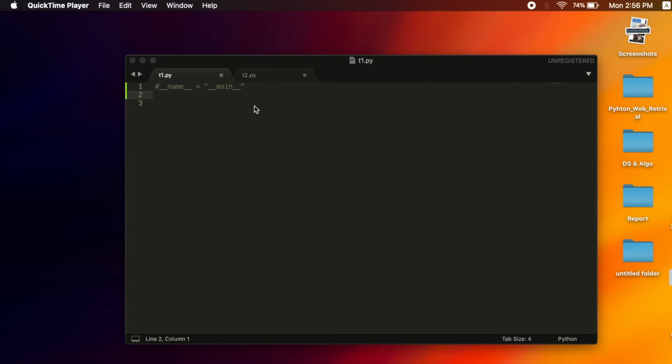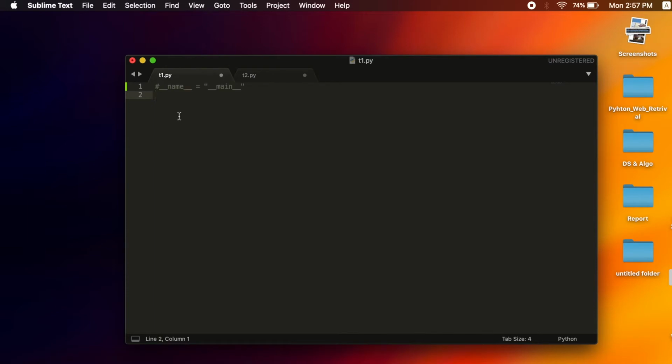Before explaining that, let me tell you what a Python interpreter is. In layman's terms, it is a program which reads and executes whatever code you write. Coming to this statement, here __name__ is a global variable. Keep that in mind.